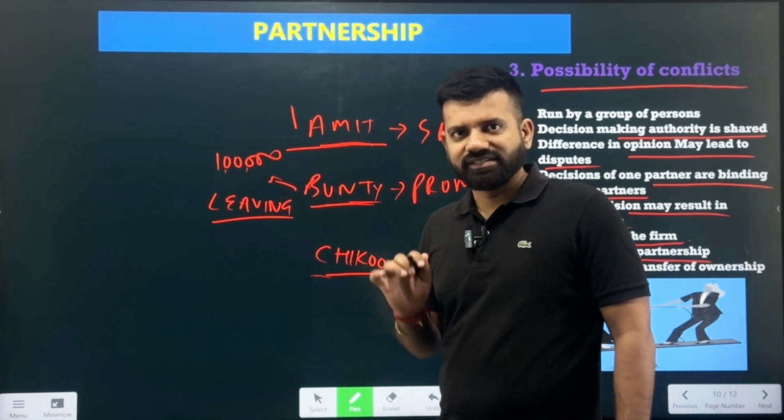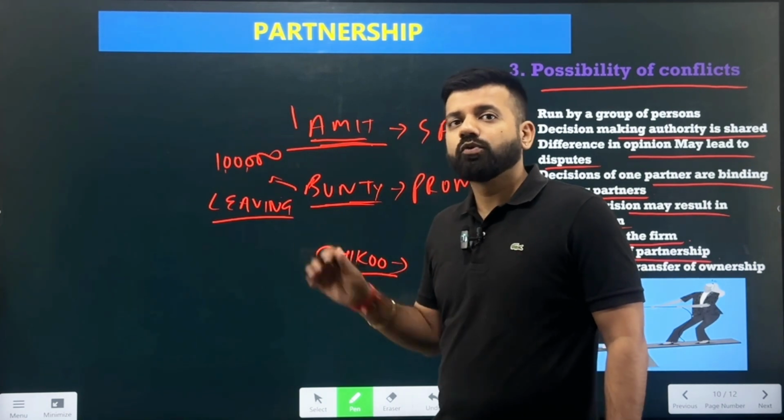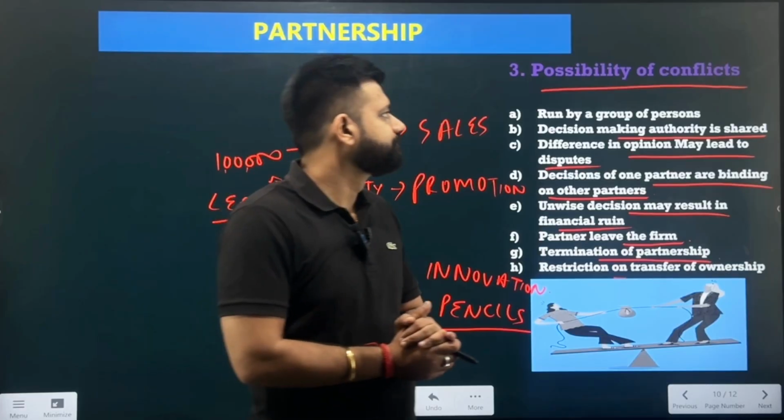But here, because you are a partner in the partnership, you need to be there so as to continue with the partnership. If you think you can easily transfer the ownership, but other partners are not agreeing on this point, then there would be an end of the partnership deed. For example, Bunty told that he will be bringing his son and his son will look after the activities. But if Amit and Chiku are not agreeing to Bunty's point, the partnership would end there itself. But if they agree that there can be a transfer in the ownership, they will come up with a new partnership deed and can continue with the business. But if they are not agreeing and there are conflicts, the business will end there.